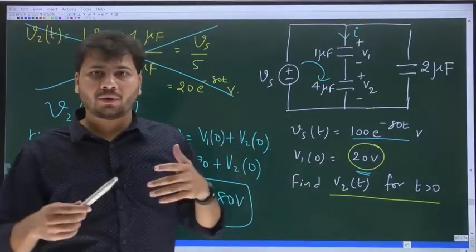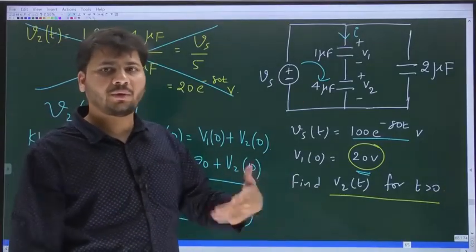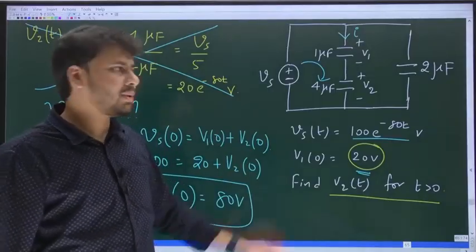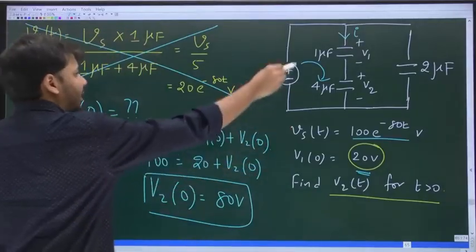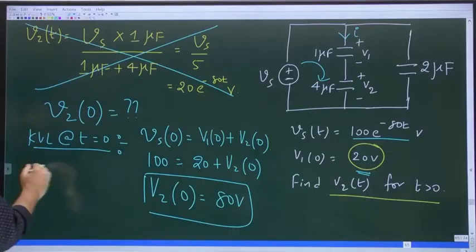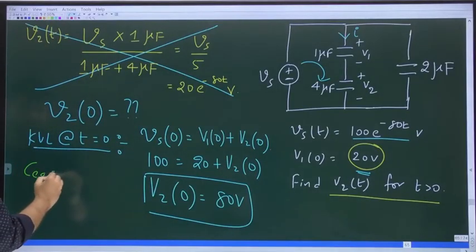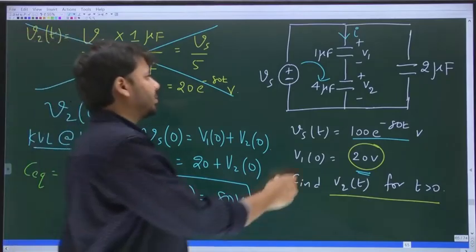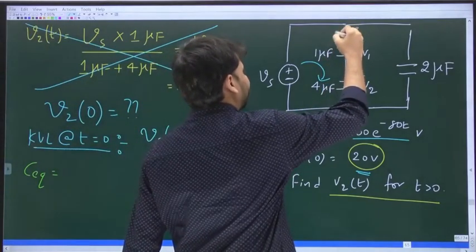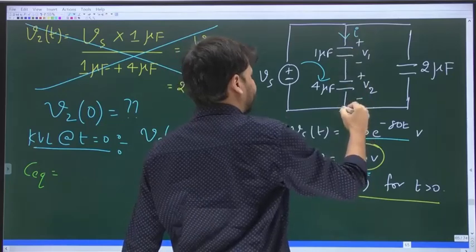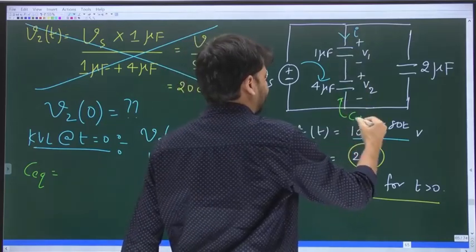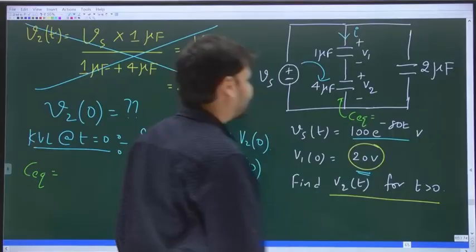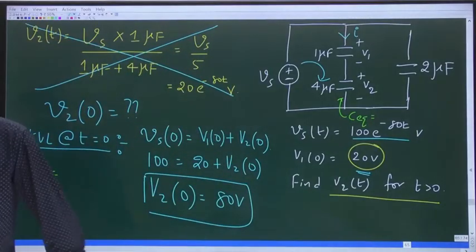If you have 2 capacitors connected in series, can't you find the equivalent capacitance? Please tell me what is the equivalent capacitance of this branch. Only this branch. What is C equivalent? How much?